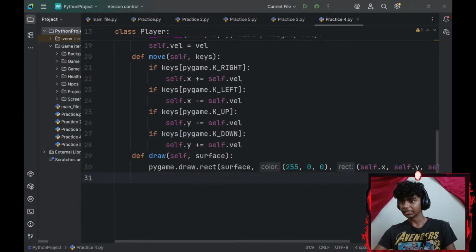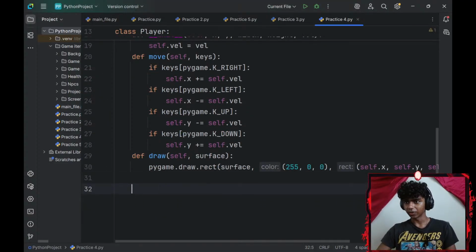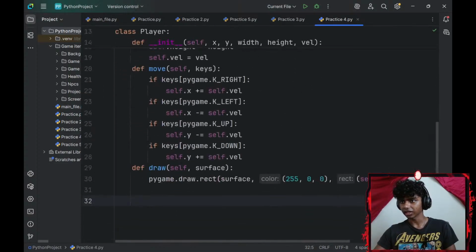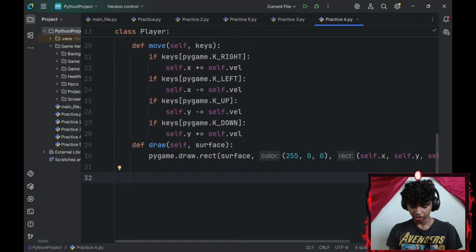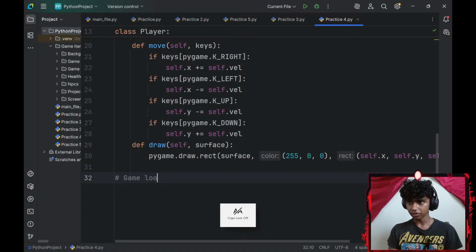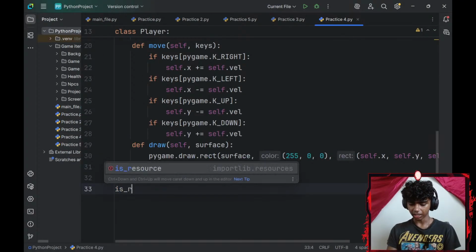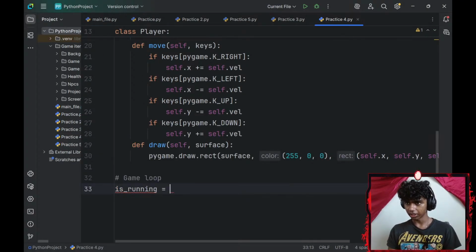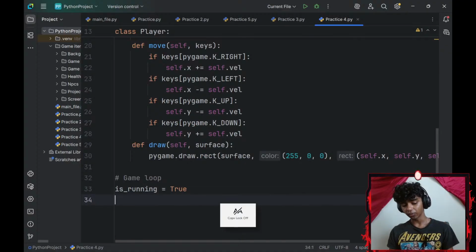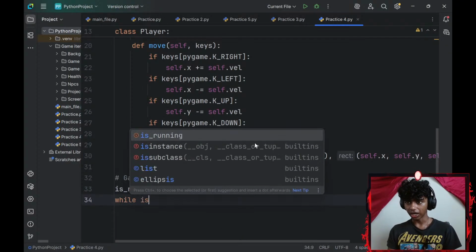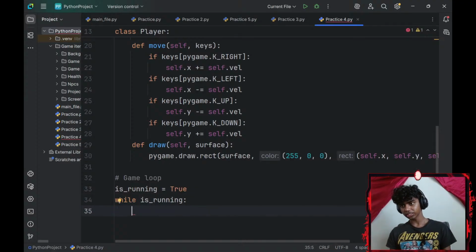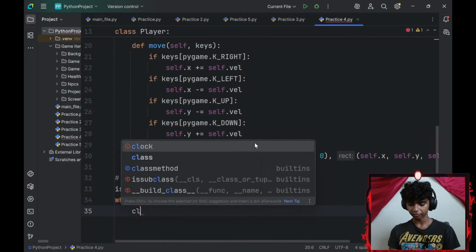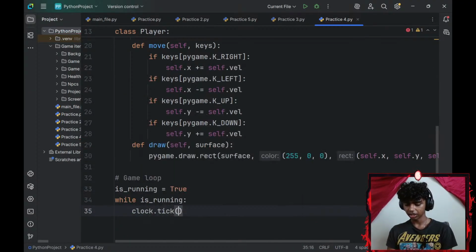Alright, so now I gotta add the game loop. So do I add the game loop inside my player class or outside my player class? I'm pretty sure I gotta add it outside my player class. So I'll add a comment that says game loop. For the game loop, I'll create an is_running boolean variable. I'll set that equal to true, and then I'll add a while loop. So while is_running is set to true, I will add FPS. To add FPS, I'll go with clock.tick, which is going to be 60. This is going to be 60 frames per second.